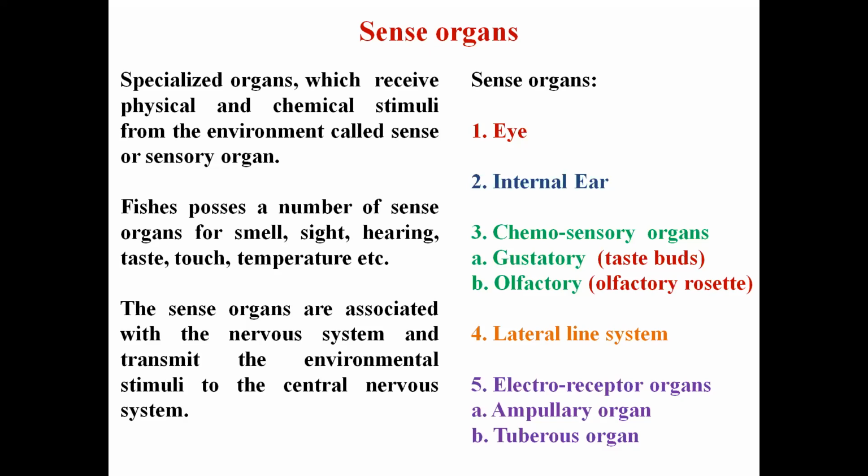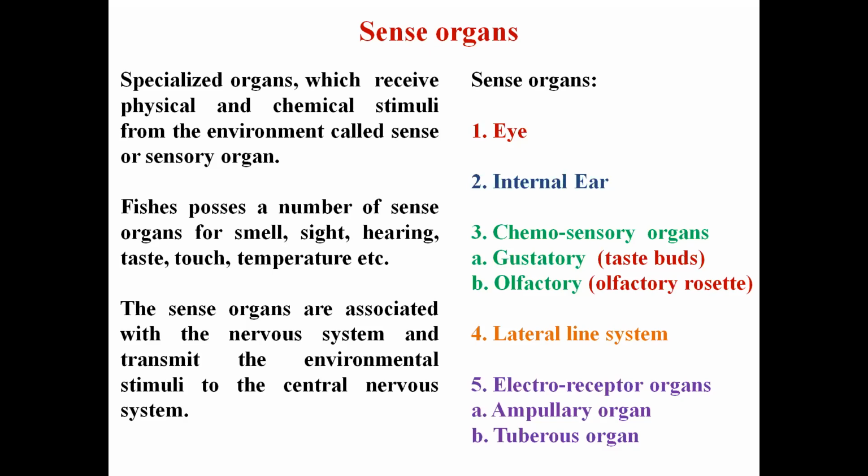So fishes have a number of sense organs. They have a photoreceptor organ, and organs for smell, sight, hearing, taste, touch, temperature, or electrical fields. So we will see all those sense organs one by one. And all these sense organs receive the stimuli from the environment.